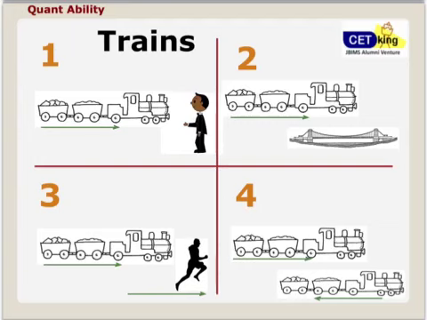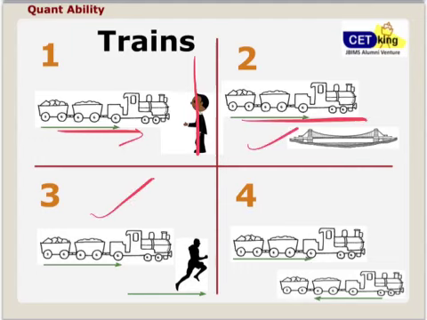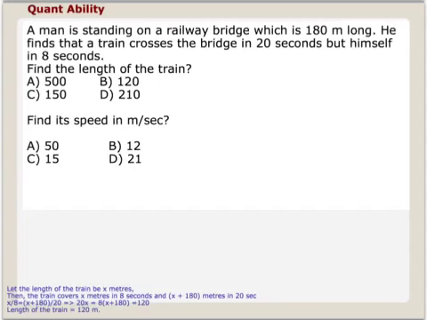Now there are 4 kinds of questions in trains. One, the train is moving and there is a stationary man or a pole standing there. How much time will the train take to cross the man? Second, the train crossing a bridge, the train crossing a running man, and the train crossing another train. So these are the 4 questions. There will be one question based on these 4 in all the non-CAT exams. This question, to be very frank, is not important for CAT.